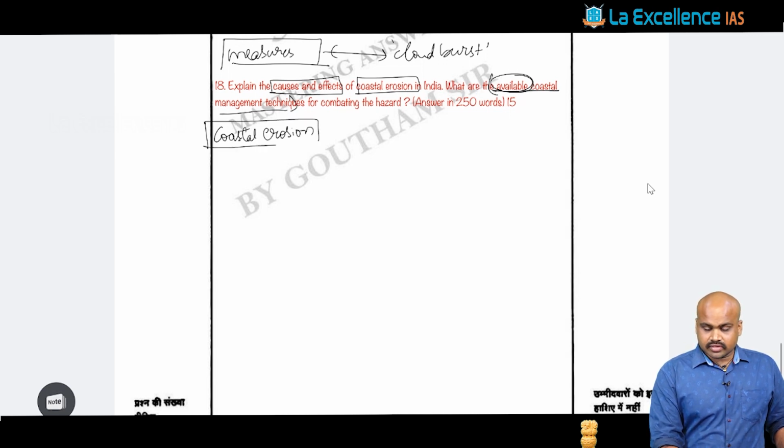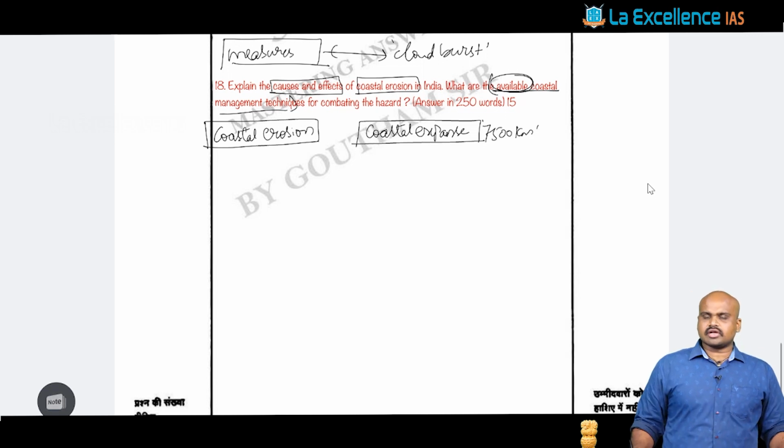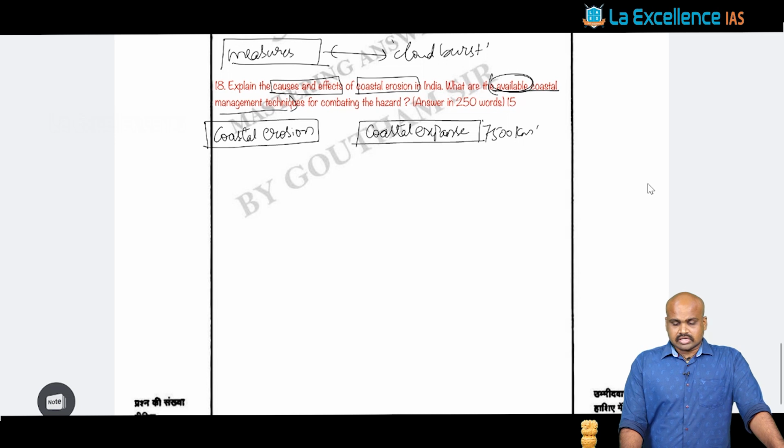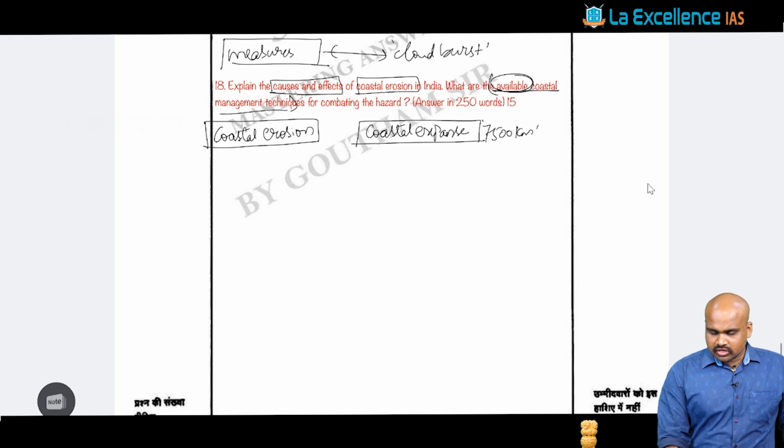Or apart from this, we can say that the coastal expanse of India is around 7,500 kilometers, which is a large expanse with respect to India as a subcontinent. From there, we can talk about what the causes of coastal erosion are.